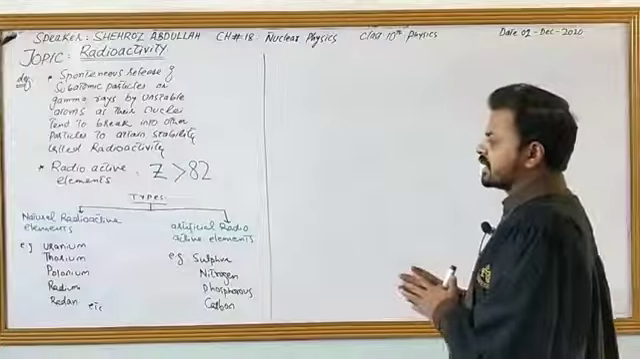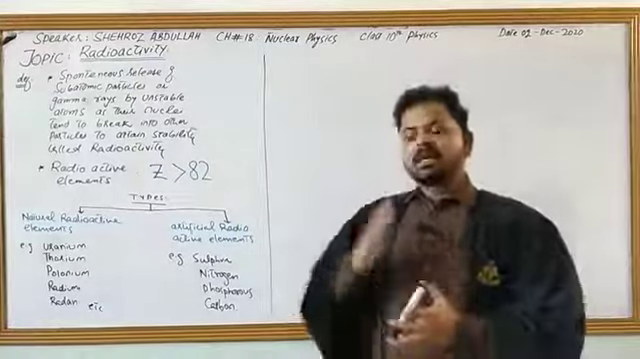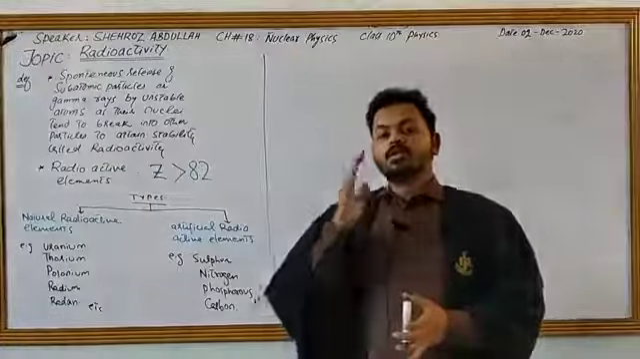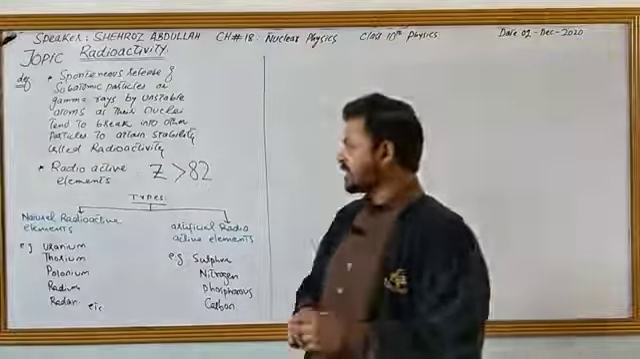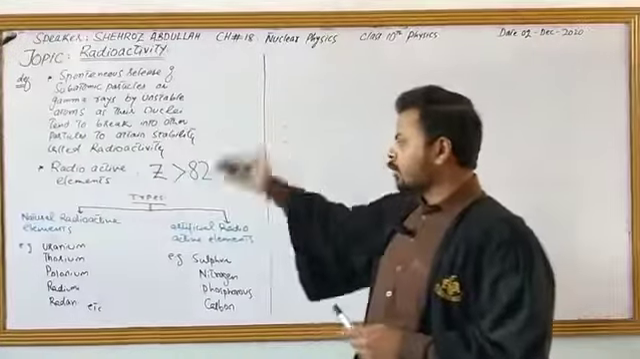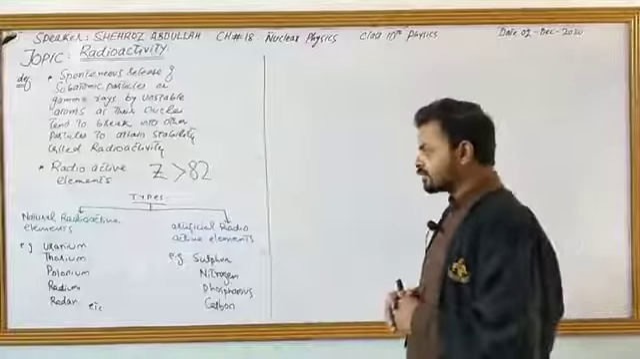Now, radioactive elements are of two types: natural radioactive elements and artificial radioactive elements. Natural radioactive elements are those elements whose atomic numbers are already greater than 82. For example, uranium, thorium, polonium, radium, radon, etc. These are natural radioactive elements.